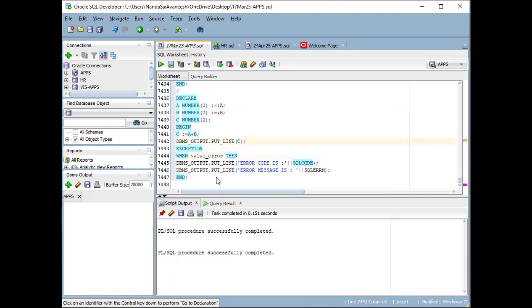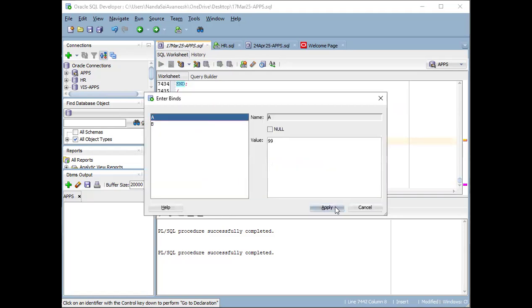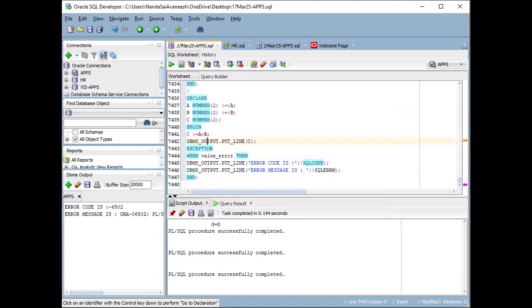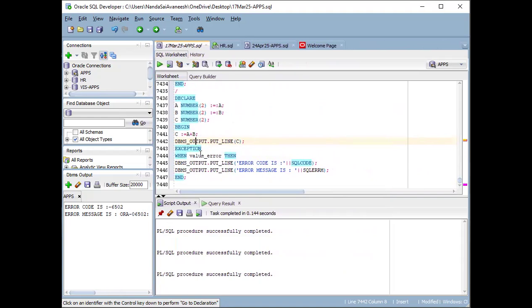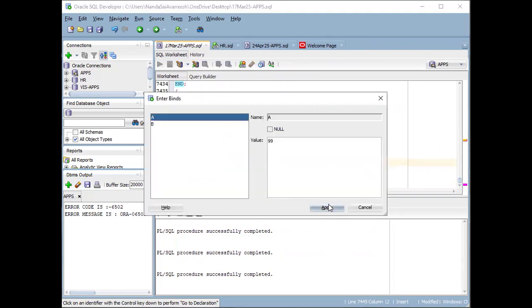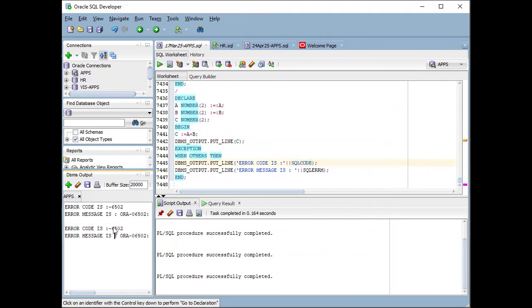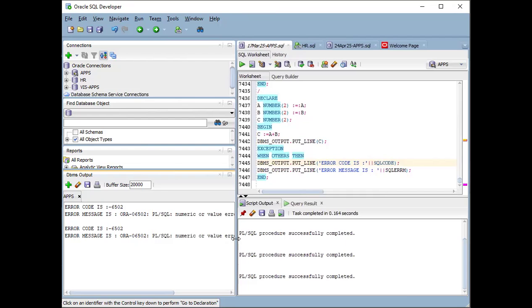So when I use this one, when you use VALUE_ERROR, it is coming with the same numeric or value error. Instead of the VALUE_ERROR exception, I am using WHEN OTHERS. Then also I am getting the same error message. You see this? 06502, the same ORA-06502 error message.